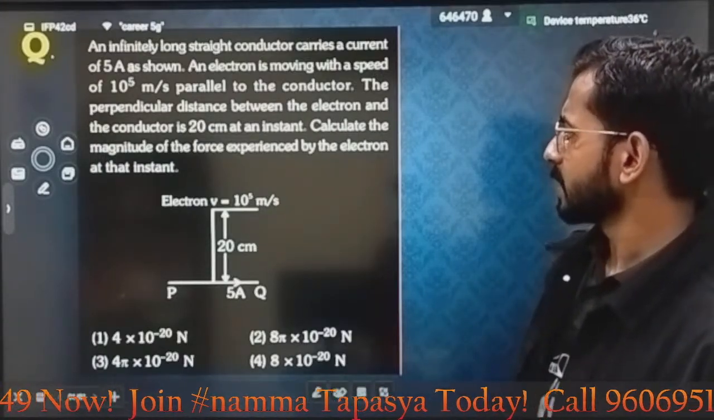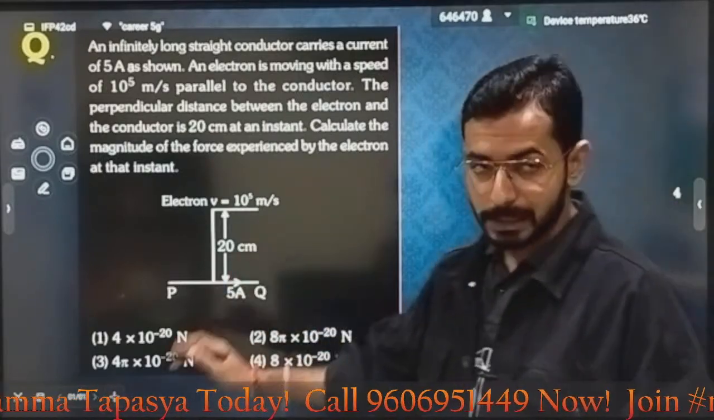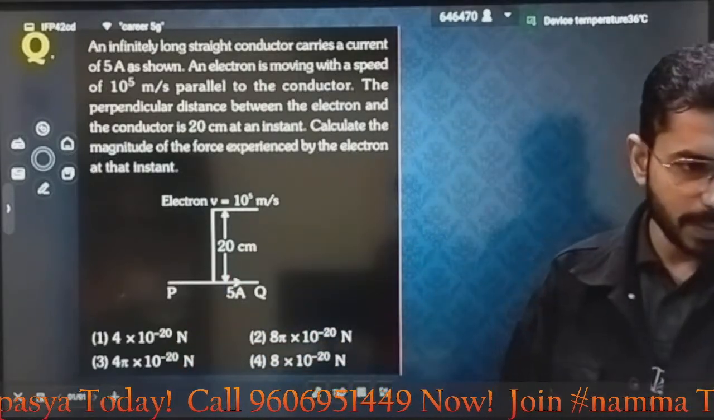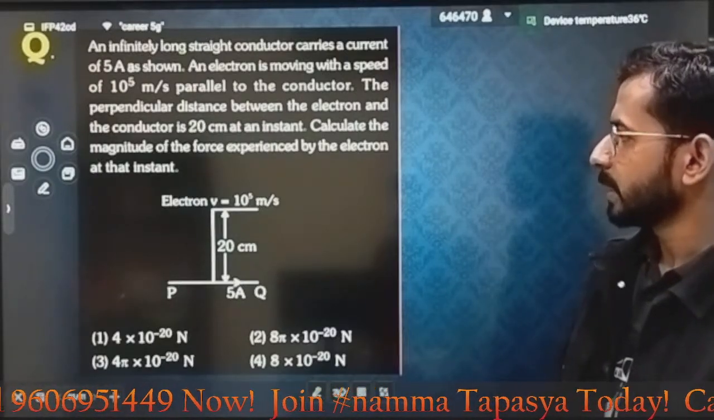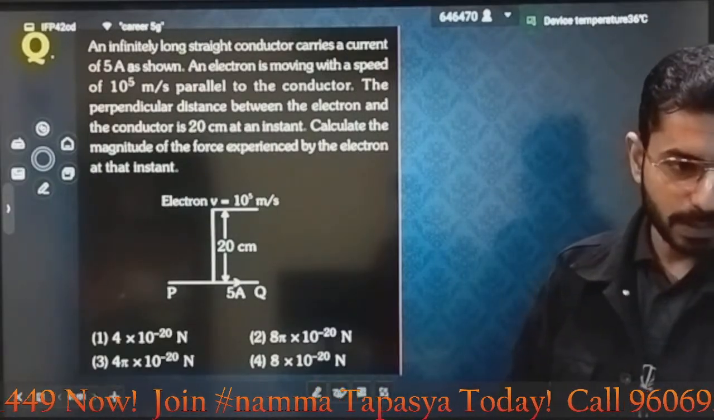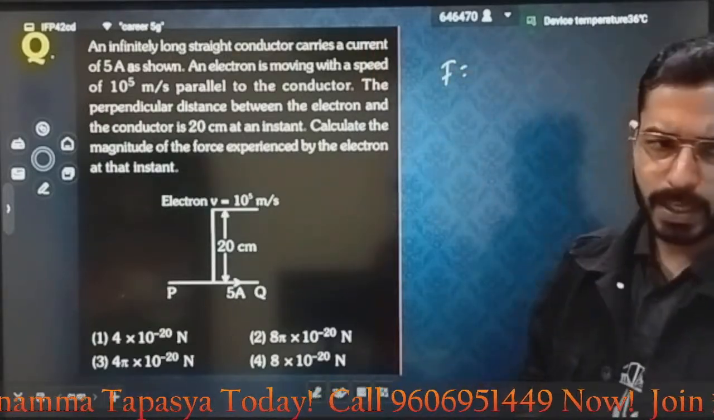The perpendicular distance between the electron and the conductor is 20 centimeter at the instant. Calculate the magnitude of force experienced by the electron at that instant. You have to calculate what the force is. What is the formula of force?